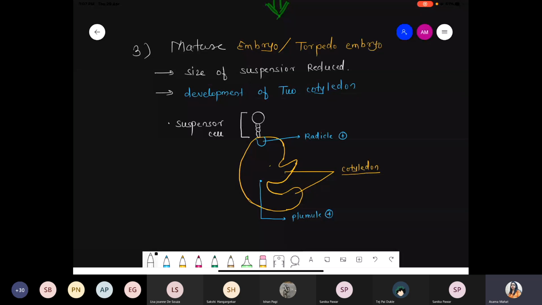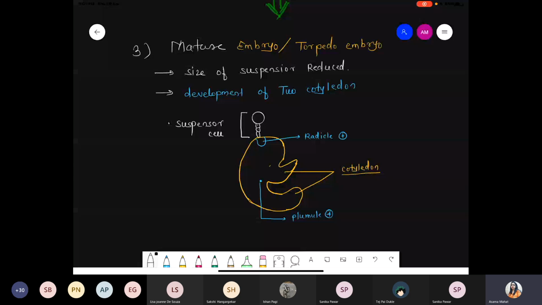Meaning you said that cells can be from 6 to 10. It's a fixed cell number. See, once we understand this concept, now we discuss what is the embryogeny in dicot and monocot. So you understand 6 to 10, these are fixed kinds of cells. But once mature, the embryo gets properly mature. So the suspensor's work is done, right? So now what happened? That suspensor size should be reduced.